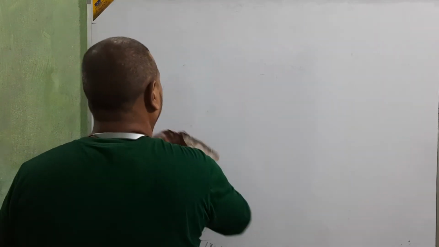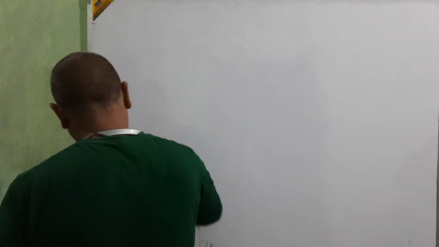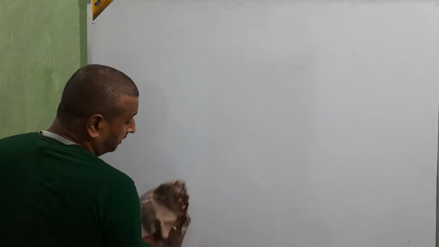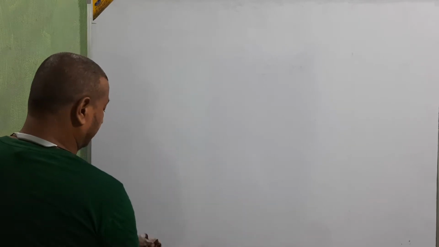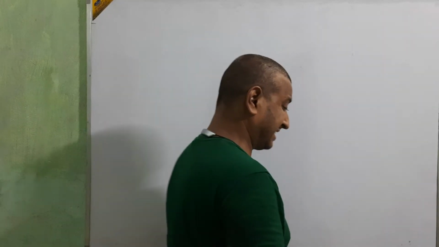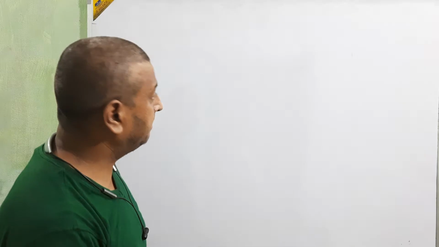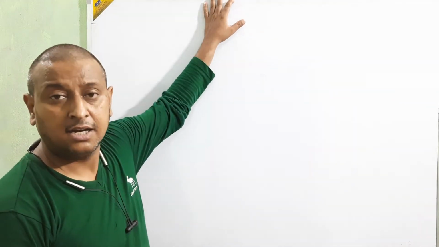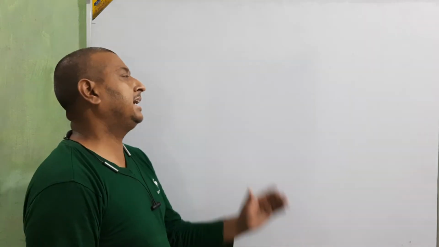Okay, now I am going to the next topic, that is opening entry. That entry is done on the basis of all assets and liabilities. When we take the balance of all assets and the balance of all liabilities, all assets are debited and all liabilities are credited. If the debit side is bigger, then credit side is capital.